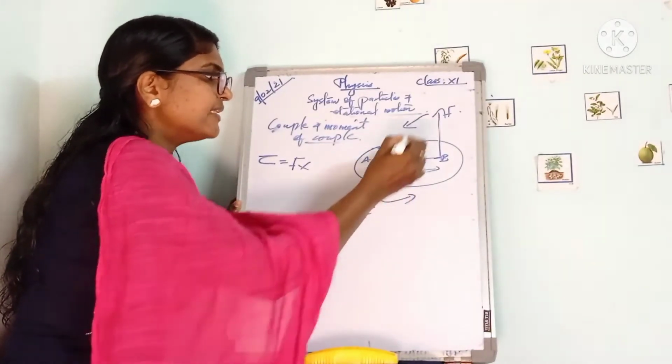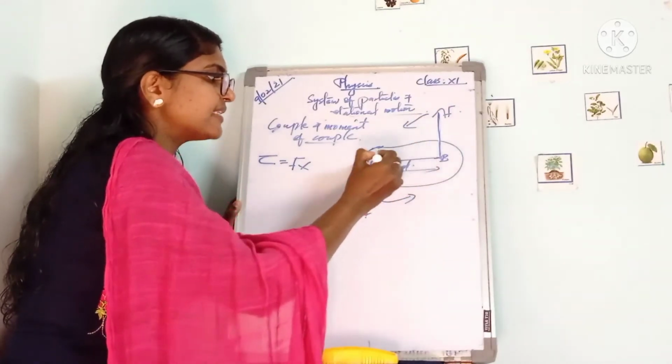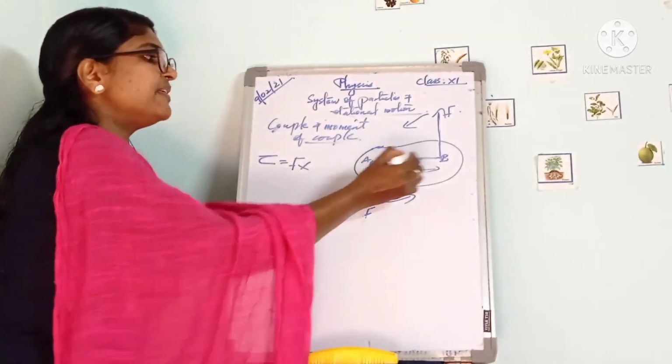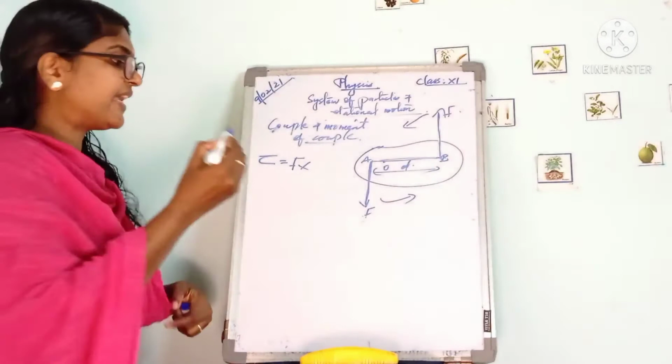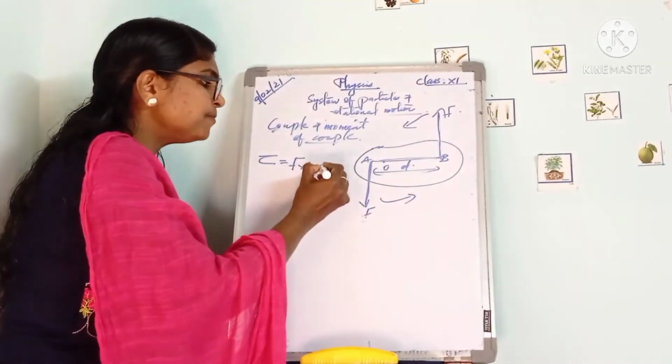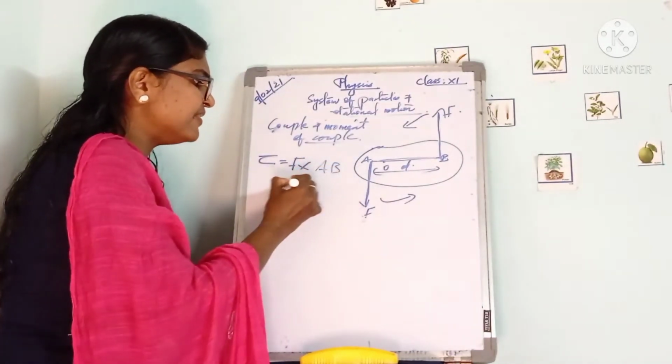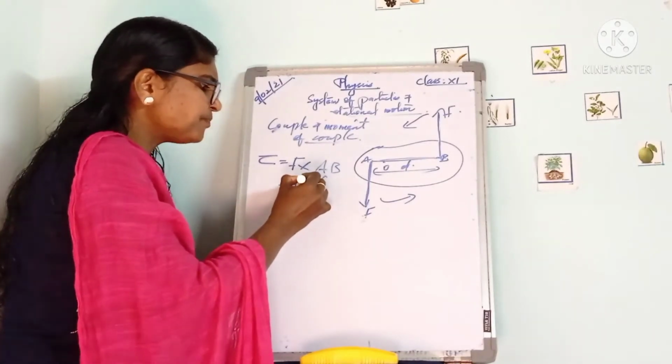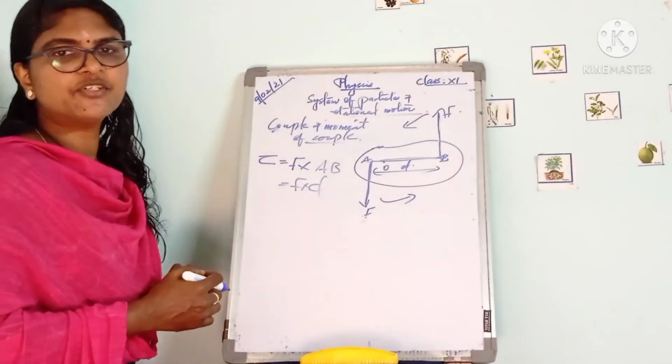One force is along this line and the other along this. So we can write tau is equal to F into the perpendicular distance AB, which is F into D.